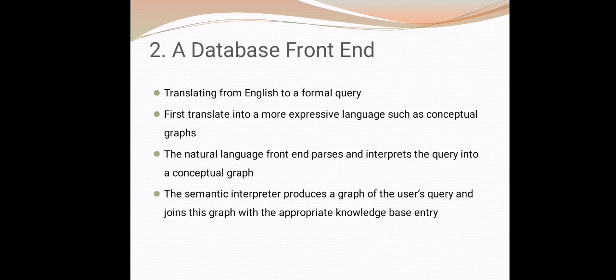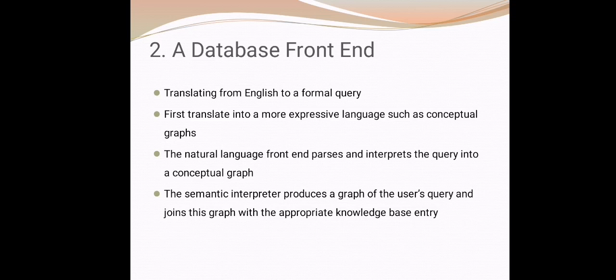The syntactic interpreter is making a conceptual graph, inside which there will be a related knowledge base, which will give the idea about in which record those fields are present, what the keys of that record are, and so on.